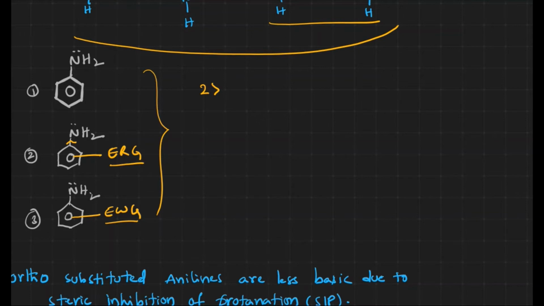Now we have the third one, the electron withdrawing group. What will they do? They pull the electrons towards themselves. When they pull the electrons towards themselves, what happens? The electron density on the aniline nitrogen decreases, and the tendency to donate the electrons decreases. That's why the third one is the least basic one. Then what is the remaining thing? The first one. This is the general order.